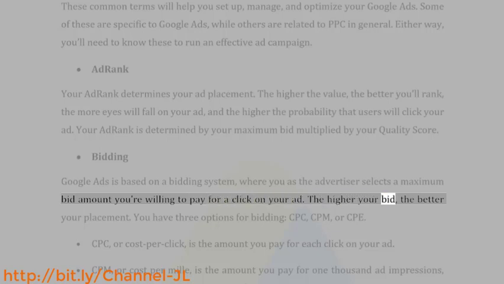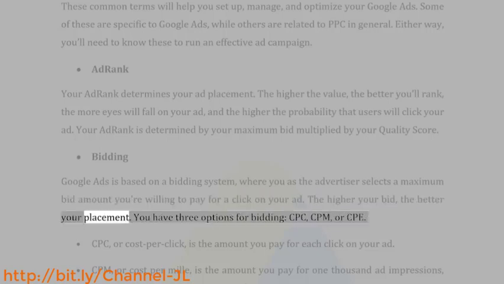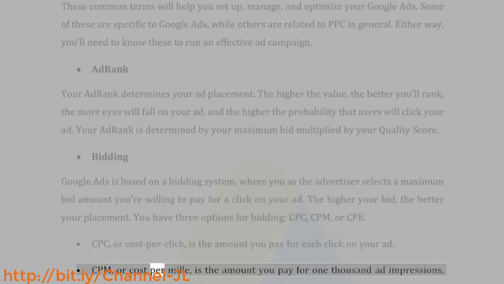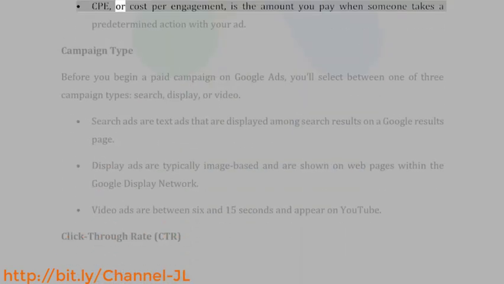The higher your bid, the better your placement. You have three options for bidding: CPC, CPM, or CPE. CPC, or cost per click, is the amount you pay for each click on your ad. CPM, or cost per mille, is the amount you pay for 1,000 ad impressions, that is when your ad is shown to 1,000 people. CPE, or cost per engagement, is the amount you pay when someone takes a predetermined action with your ad.